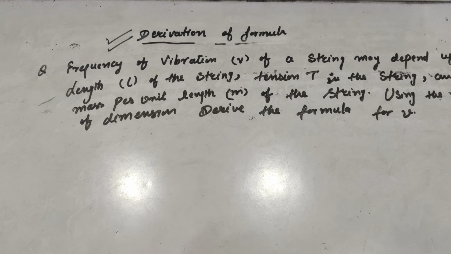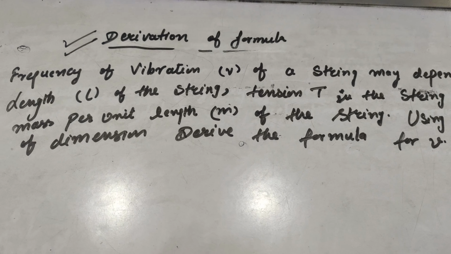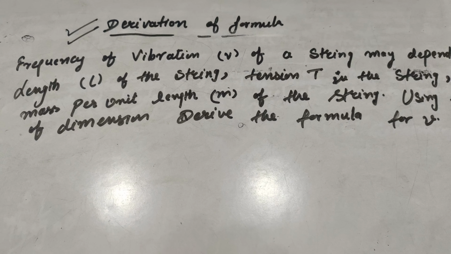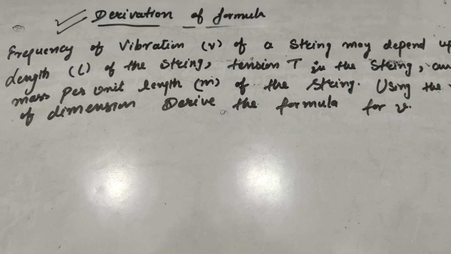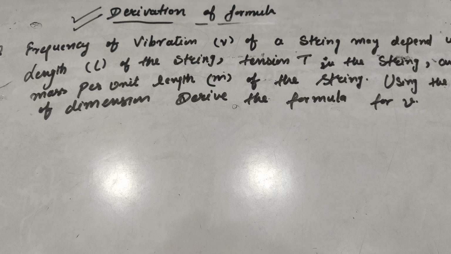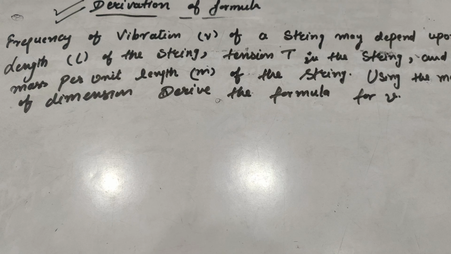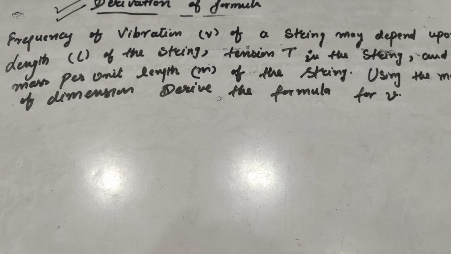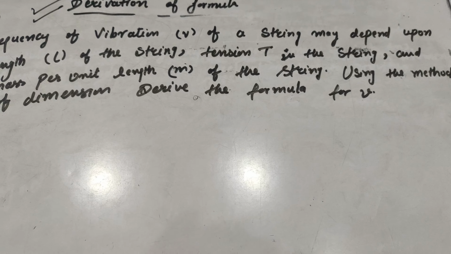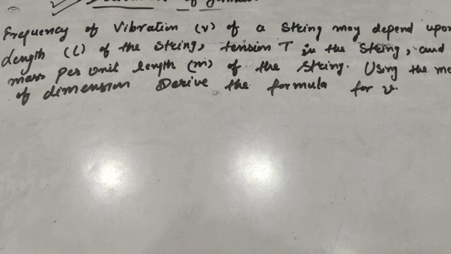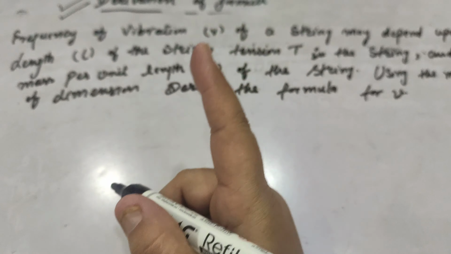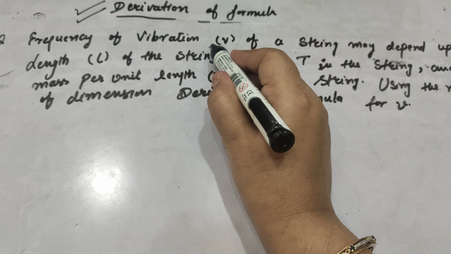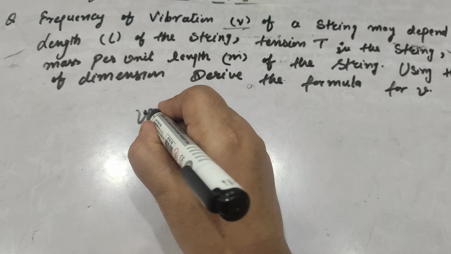The next statement for the derivation of formula is: the frequency of vibration nu of a string depends upon the length L of the string, tension T in the string, and mass per unit length m of the string. Using the method of dimensions, derive the formula for nu. Now the first step is we have to find the formula for nu, so we will keep it on the left hand side.